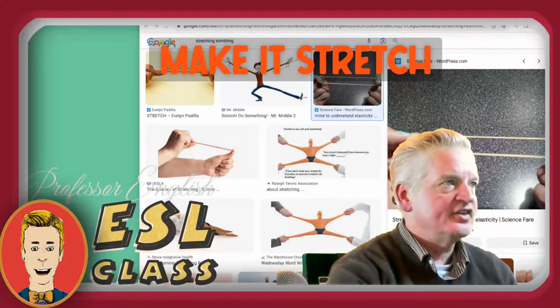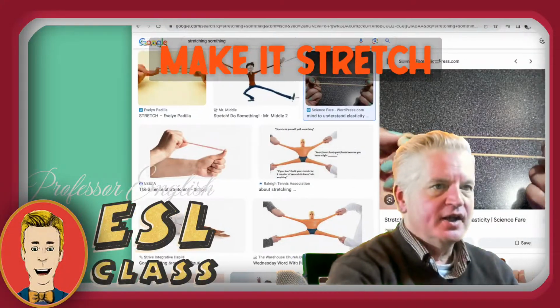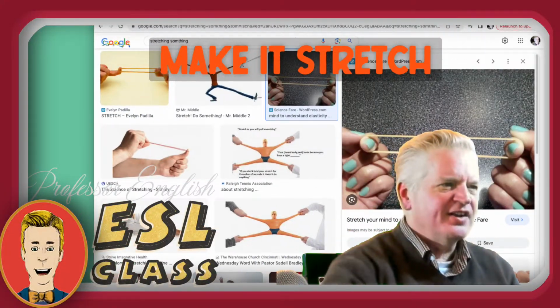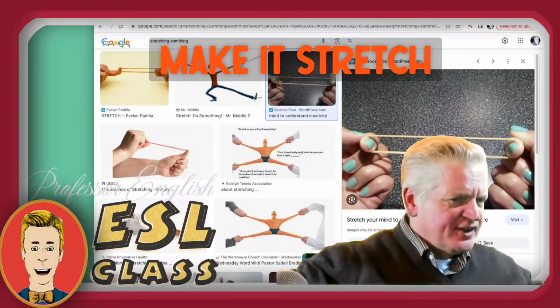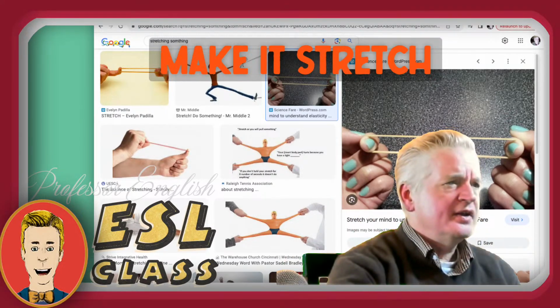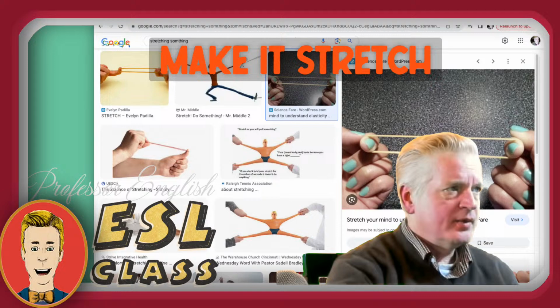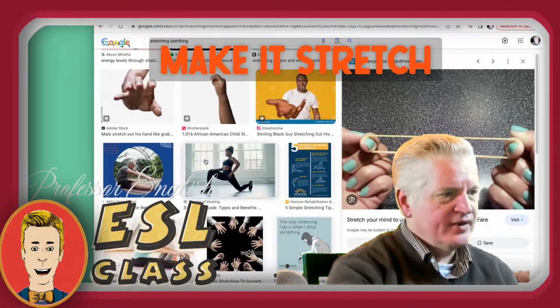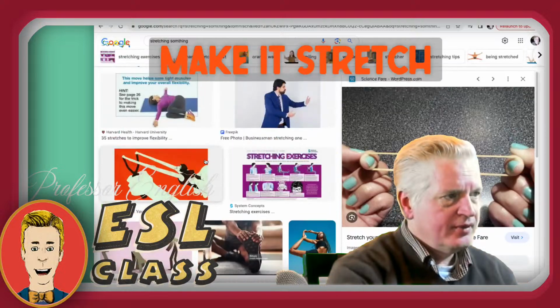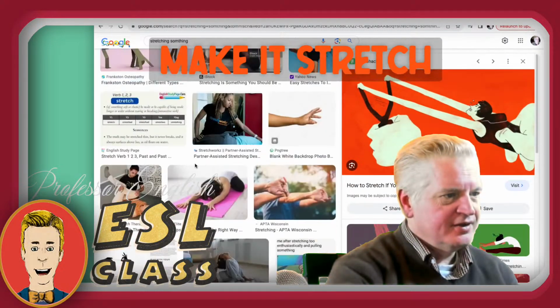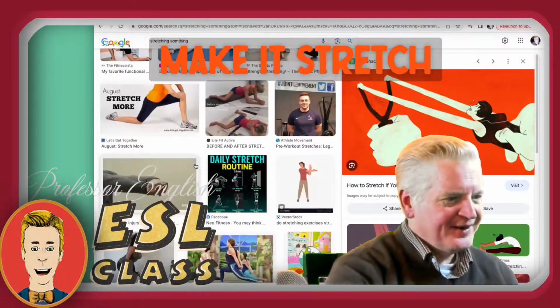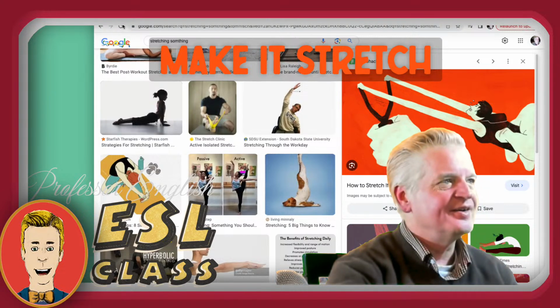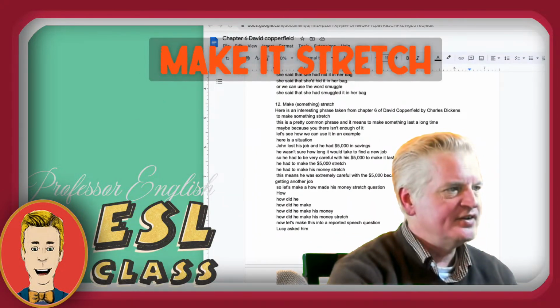This is also stretching. See, like this rubber band is stretching. So it's kind of like taking something small and trying to make it bigger is what stretching is. Making it cover more area. They mostly just show people stretching, but you can use it in a lot of different ways.